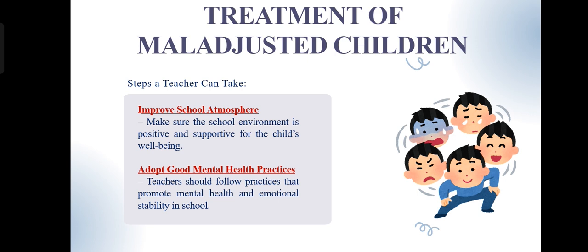The next step is adopt good mental health practices. Good mental health practices help children develop emotional stability and resilience. These practices can be simple daily habits that promote positive thinking, relaxation and confidence. Create a positive classroom atmosphere where children feel safe, respected and loved. A kind word or smile can sometimes be the best therapy.